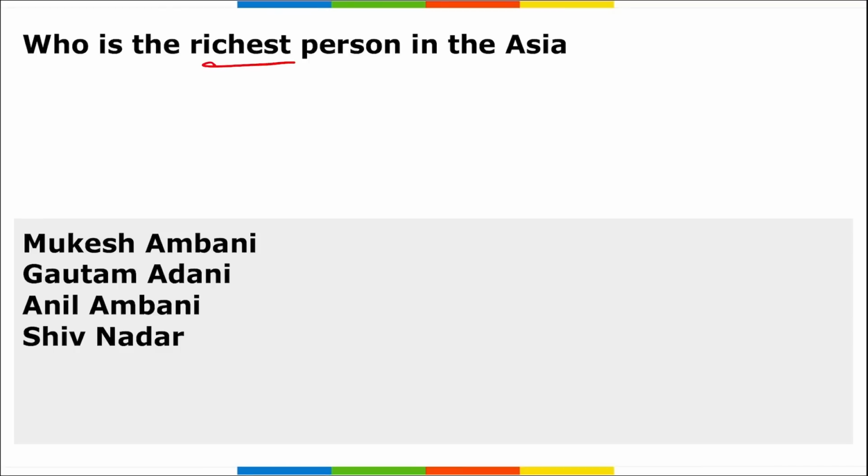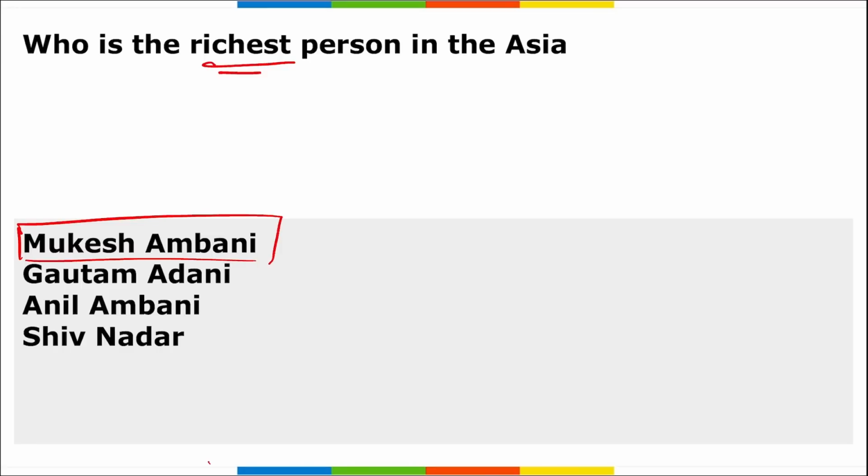Next, who is the richest person in Asia now? Remember, he will be Mukesh Ambani. Earlier, he used to be Gautam Adani, but after his fall, after the Hindenburg report, Gautam Adani has been replaced by Mukesh Ambani. Mukesh Ambani is the richest person in India as well as the richest person in Asia.